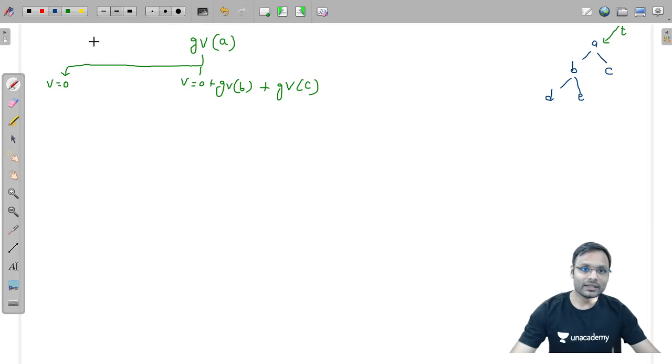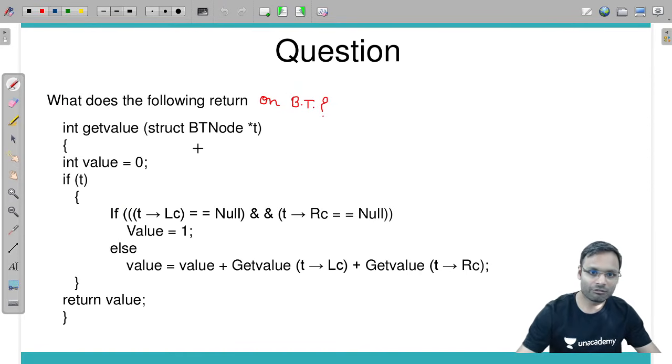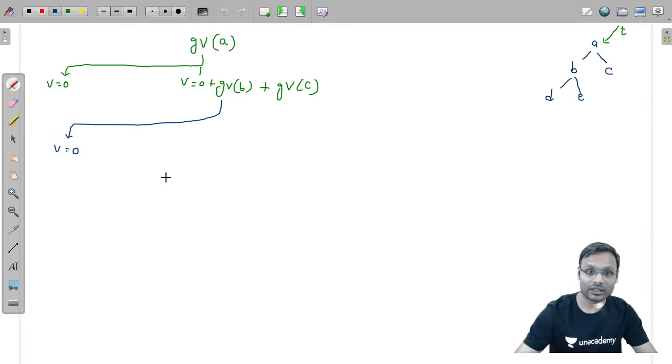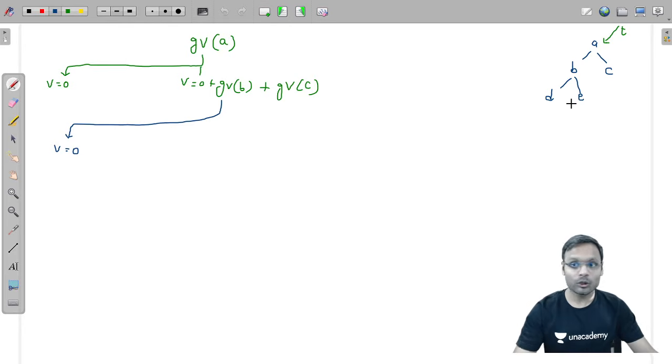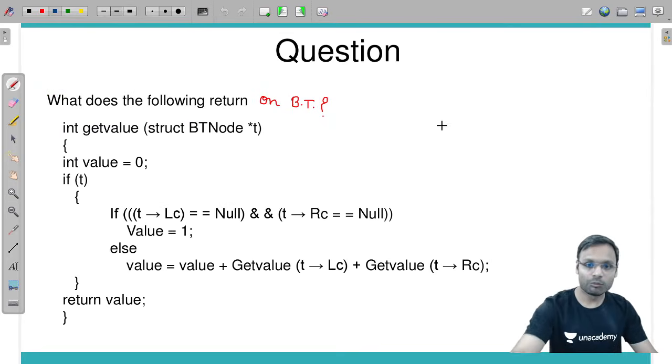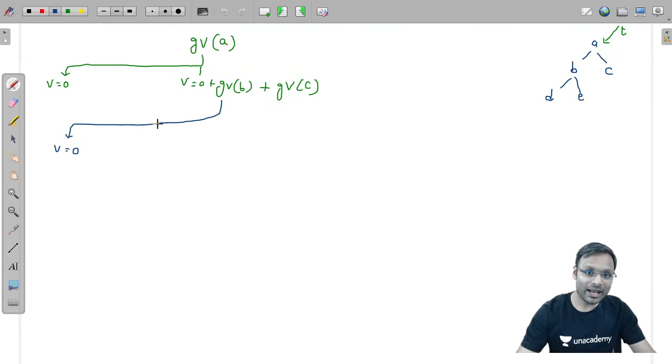So if we are calling the get value function with B, initially of course the statement is value is equal to 0. Now t pointer is pointing to this node B. Are its left and right child both equal to null? No. Then the else case is value is equal to value plus get value function for left and right child. So value, initially 0, plus get value function with left child of B, which is D, plus get value function with right child E.